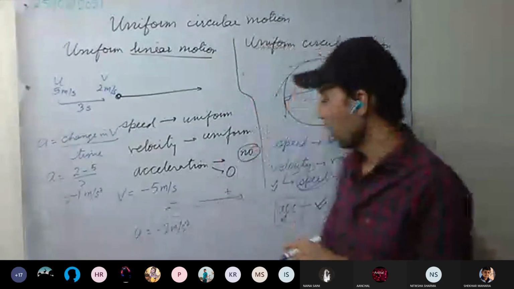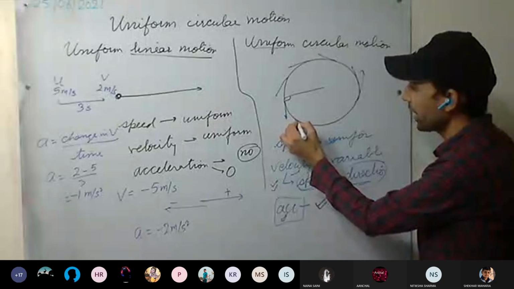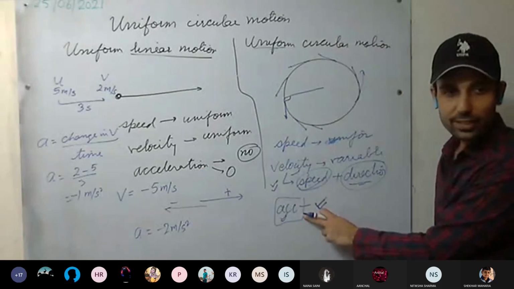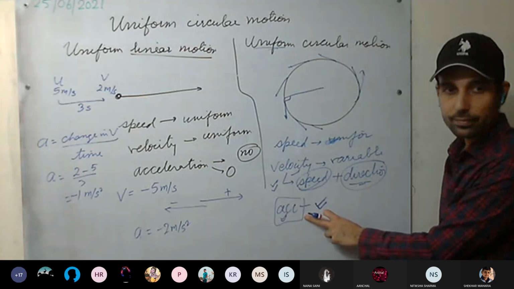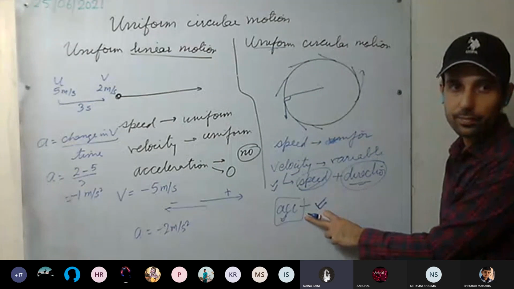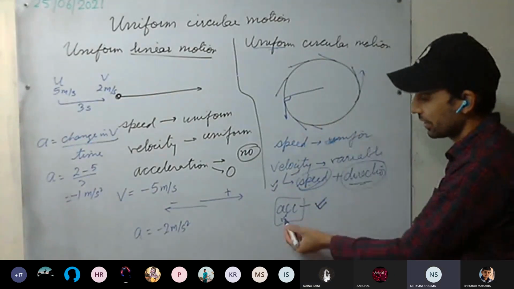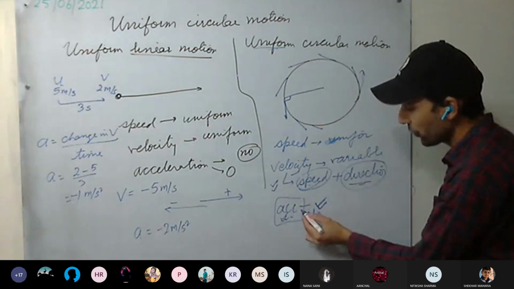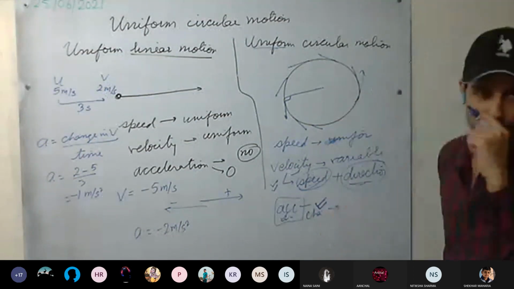Now see here. Every time the velocity direction is changing. That means the direction of acceleration will change or not? Yes, sir, because change is taking place in different directions. It will change. So what kind of acceleration is it, variable or uniform?